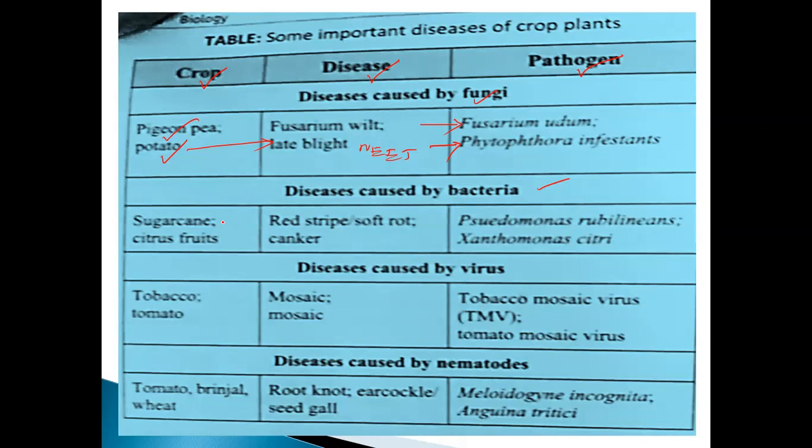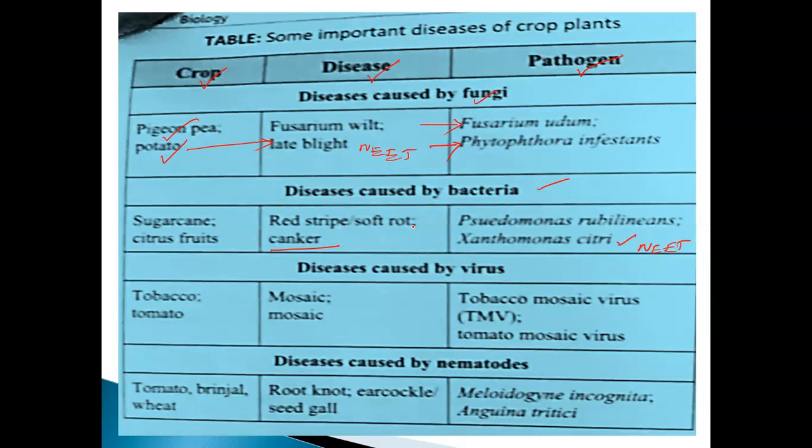Sugarcane we didn't discuss, isn't it? Sugarcane, citrus fruits. Citrus fruits means canker, not cancer. Canker. Citrus canker. Xanthomonas citri. This is also very, very important NEET point of view, my dear students. So many times they were asked the question.